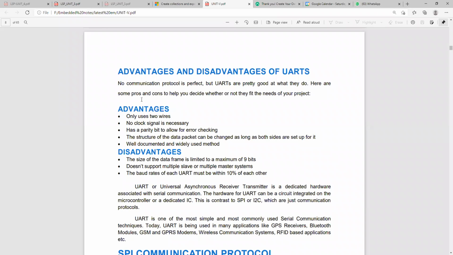So this is mainly why we use UART in most places: the loss of information is very low and we need not give any external clock for this communication. And the disadvantage is the size of the data frame.